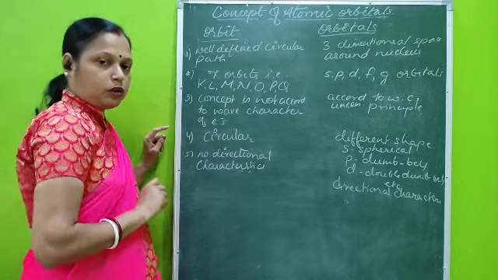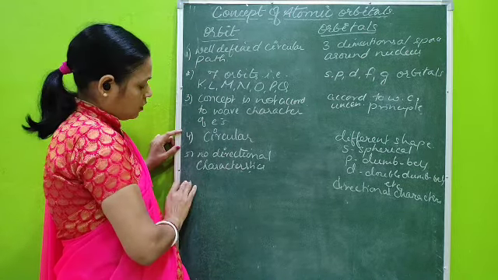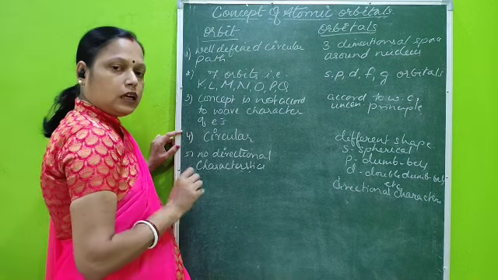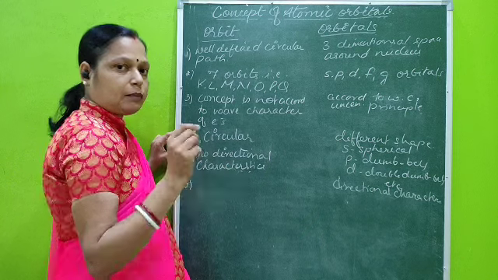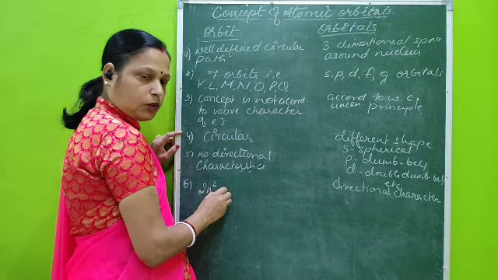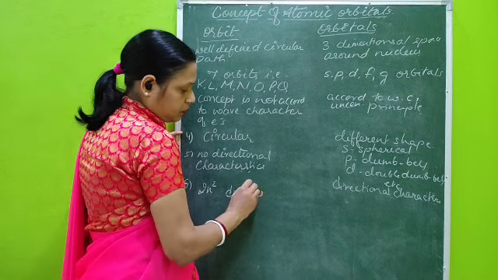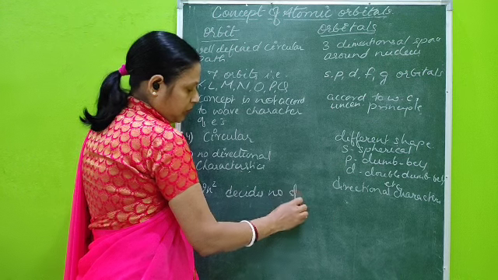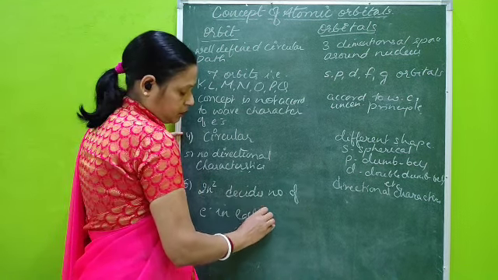The next very important point: each orbit has a fixed electron carrying capacity. 2n square is the formula that decides the number of electrons in each orbit.